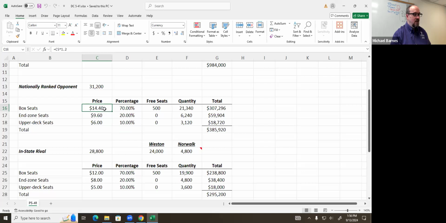Price increase is basically a 20% price increase. Everything else is pretty consistent. You just come up with new values of $385,920 for this particular game because the prices are higher and you have more people visiting. Then the in-state rival.